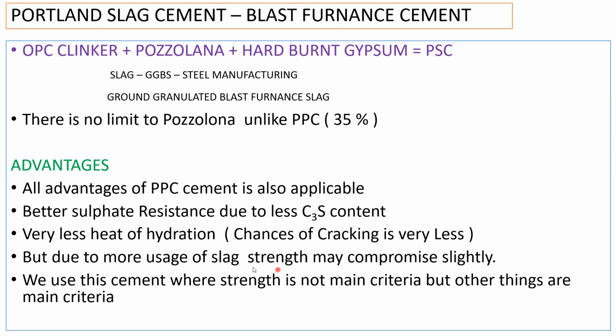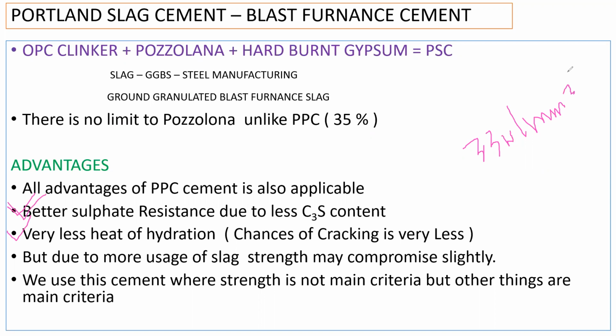What do you mean by this? Let us say I don't require much strength. I require some 33 Newton per mm square strength somewhere. That is okay. But along with that, I need to make sure that it has better sulfate resistance, right? And there is less heat of hydration and all. So in that case, we'll make use of this Portland slag cement. That is the meaning of this. We use this cement wherever strength is not a main criterion, but it should have better sulfate resistance and all. Then we make use of this Portland slag cement.